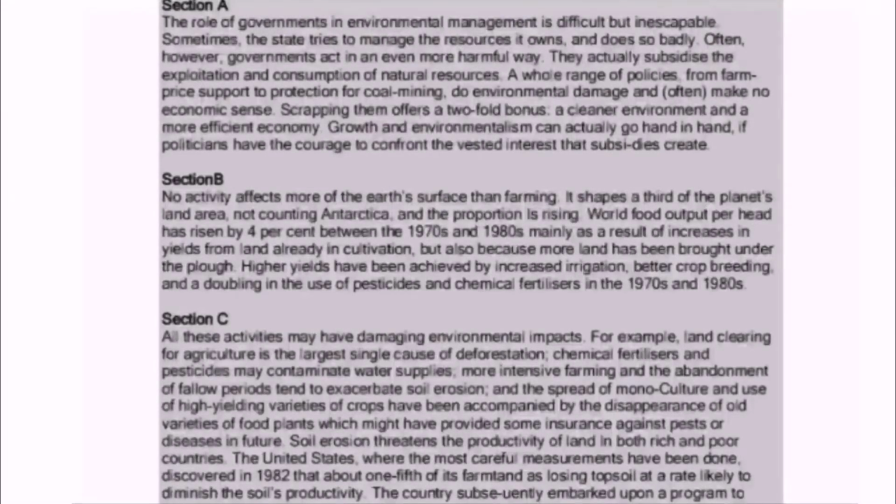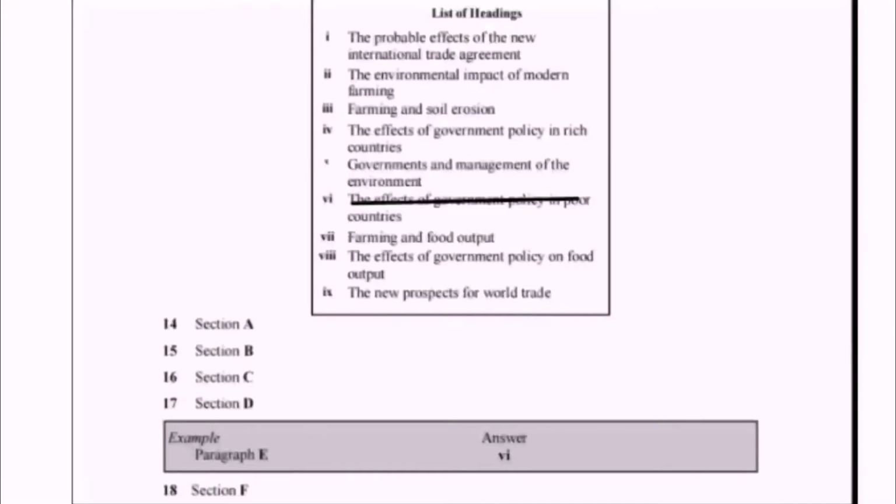Let's go to the list of headings. Heading number 1, the probable effects of new international trade agreement. No, nothing is written about the international trade. Heading number 2, the environmental impact of farming. No, we have not read about the impacts of farming on environment. Heading number 3, farming and soil erosion. No, we have not read about farming or soil erosion. Heading number 4, the effects of government policy in rich countries. No, we have not read about the policies of rich countries.